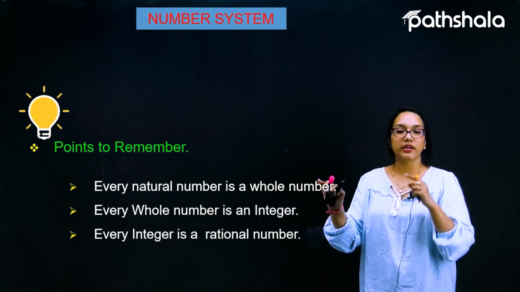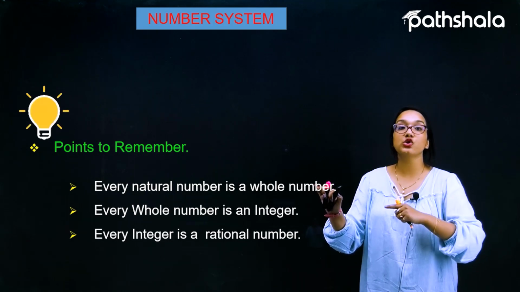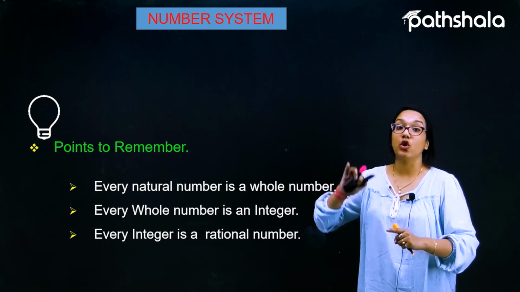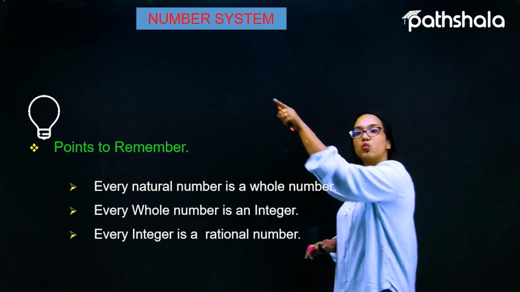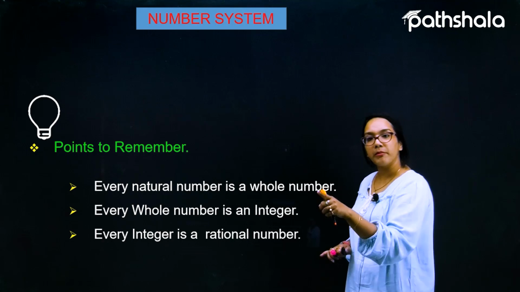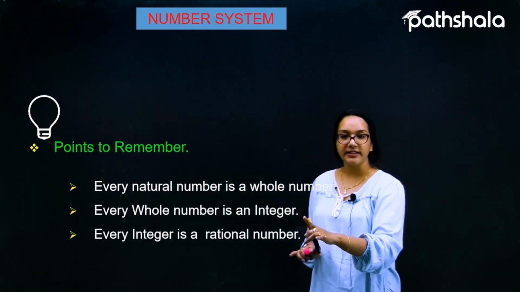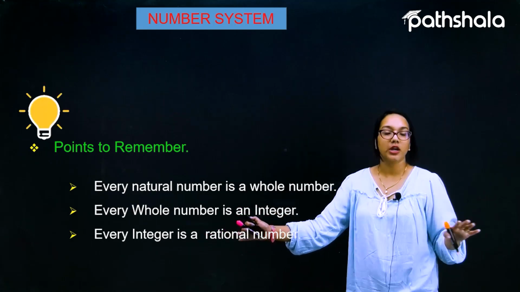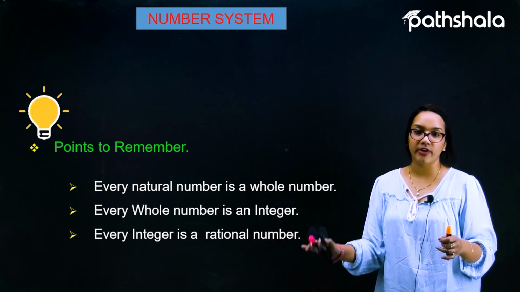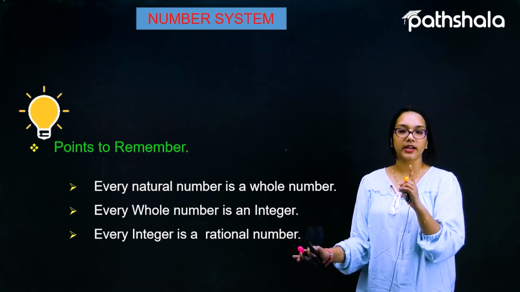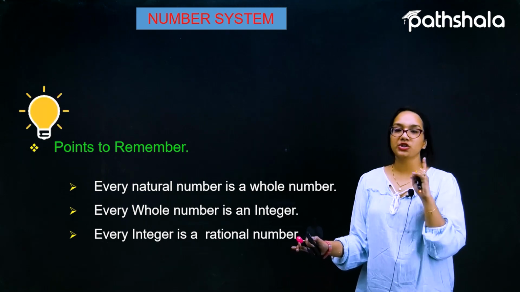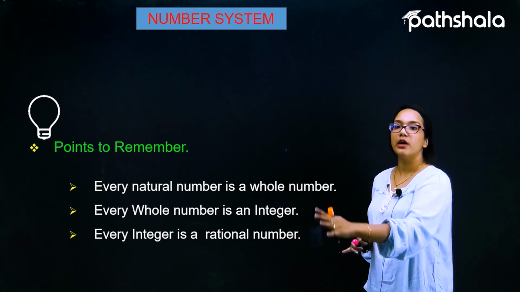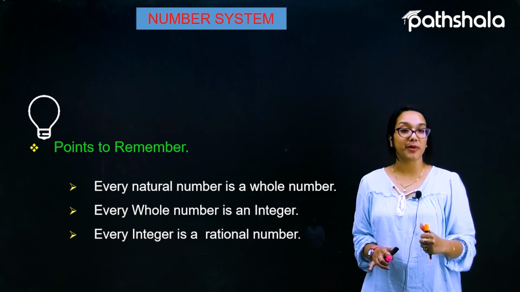Again, I'm talking about the first one. Every whole number is not a natural number. Why so? Because 0 is a whole number, but it is not a natural number. So a vice versa condition, from whole numbers towards natural numbers, from integers towards whole numbers, from rationals towards integers, is not possible. Always remember that every rational number is not an integer, every integer is not a whole number, every whole number is not a natural number. These are some of the points you always have to remember to do the questions.